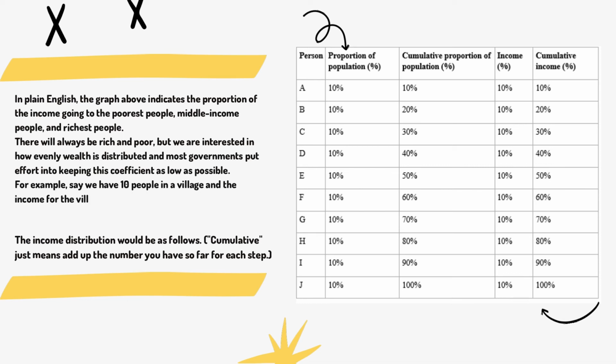For example, say we have 10 people in the village and the income of the village is 100 per day. If every person shares this income evenly, they get 10 ringgit each per day. The income distribution will be as follows. Cumulative just means add up the numbers you have so far for each step.